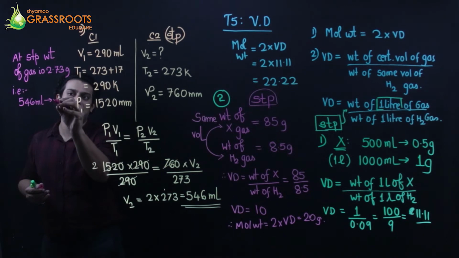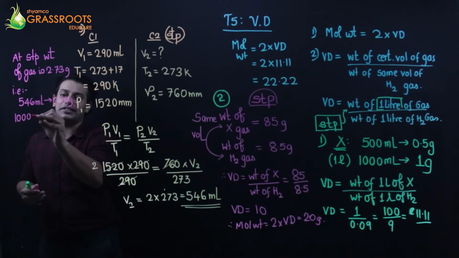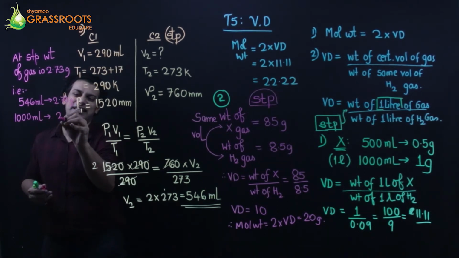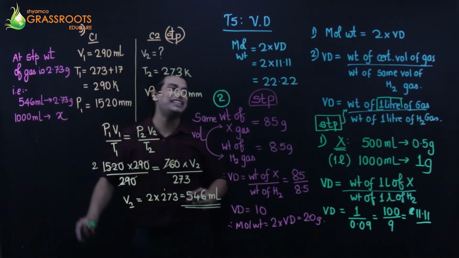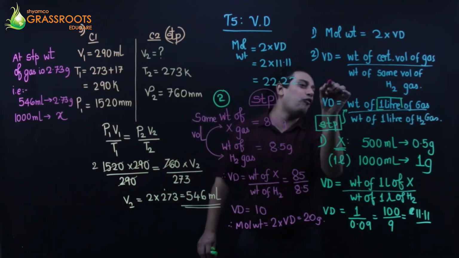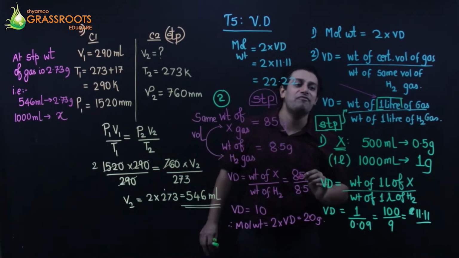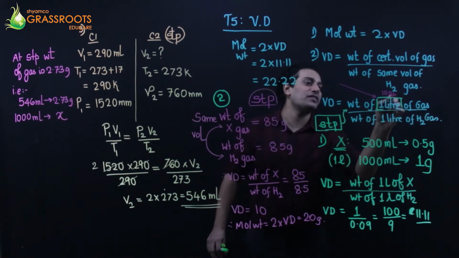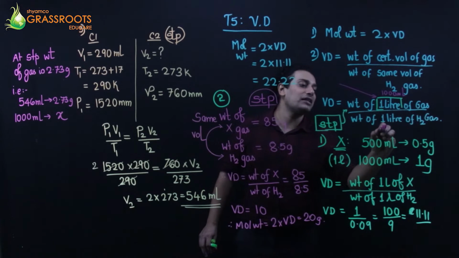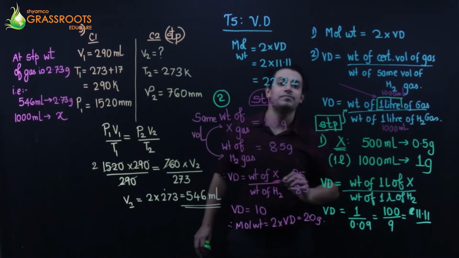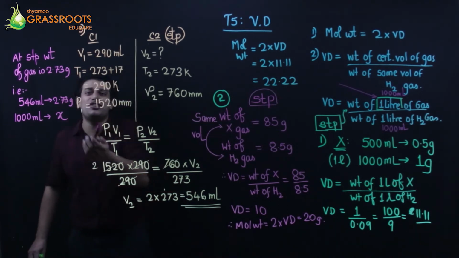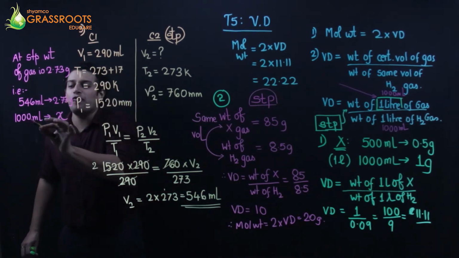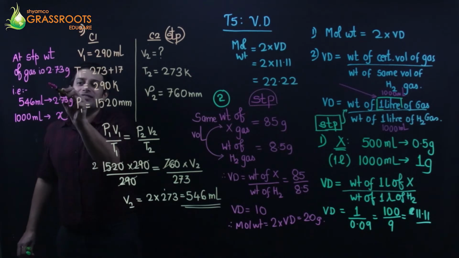546 ml volume का वजन 2.73 grams है. Then can I say 1 liter volume, 1000 milliliter volume का वजन कितना होगा? Why am I insisting on 1 liter? Because in the formula we have 1 liter, which is 1000 milliliters, for comparison. That is the reason why I am finding out the volume of 1 liter of gas, because this is at STP.